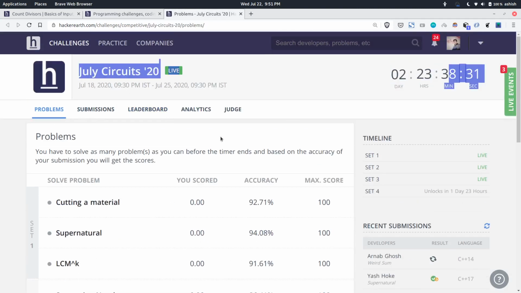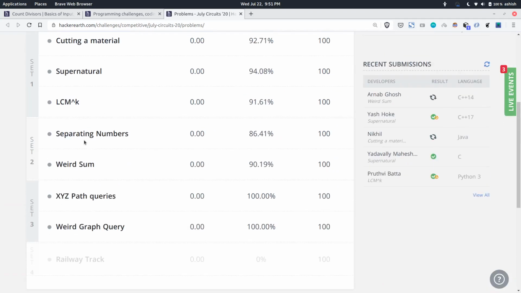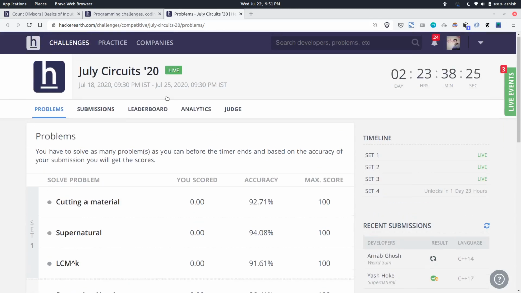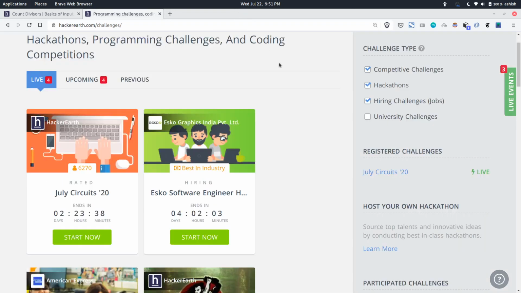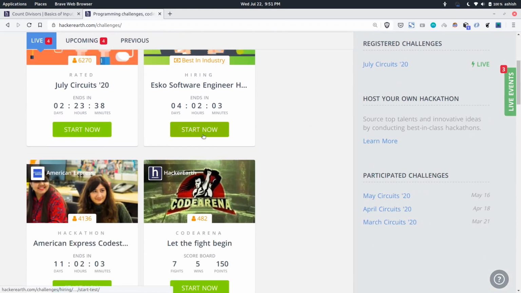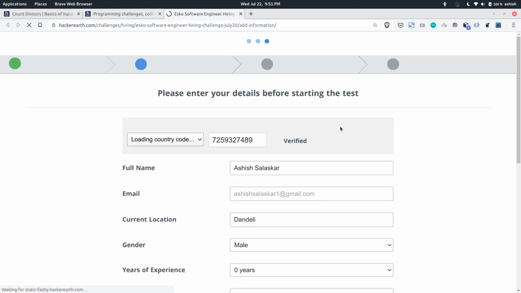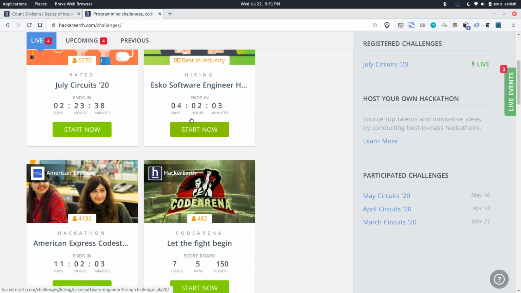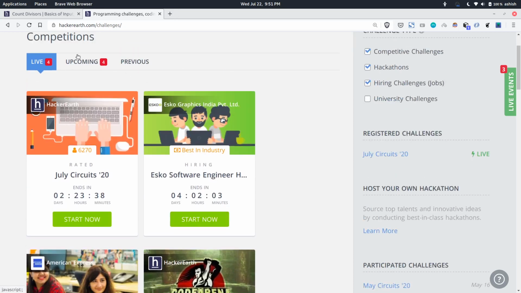You have 2 days to solve these questions, and once you solve them, you will get a score. This contest, July Circuits, is actually done by HackerEarth and not any company. But this ESCO software engineer hiring test is actually a company hiring exam. You need to fill in all your information and join. And if you clear it, maybe you will get an interview chance.